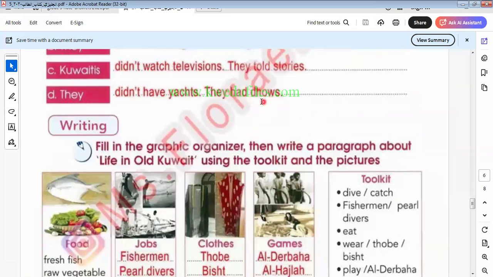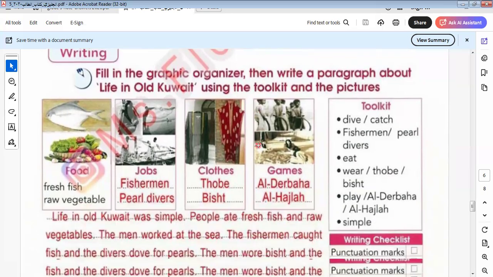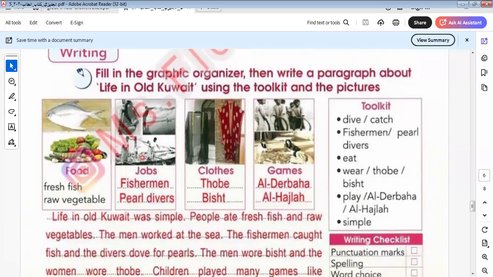Dhows. I don't know dhows. What's dhows? I will look it up in the dictionary and tell you in the next video. Okay, let's go to another one here.